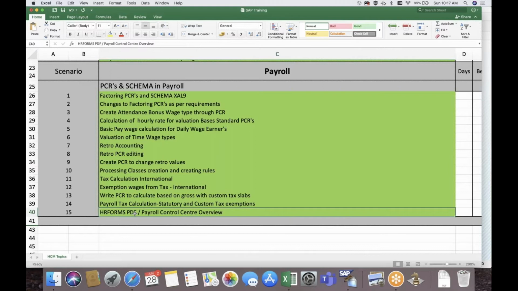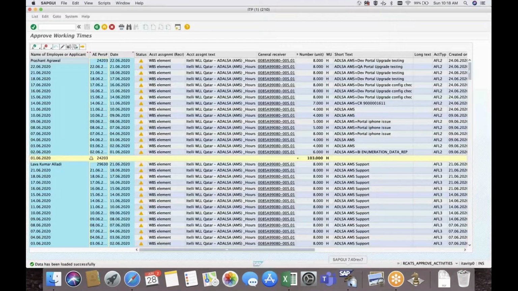Apart from that, we all know that in recent days we have Employee Central Payroll, where instead of running payroll in the back end, we run it in the front end using Payroll Control Center. I will explain how our payroll will be executed in the front end and what configuration we have to do. I will show you the configuration and the process on the front end. So these are the topics we are going to cover in the payroll part.